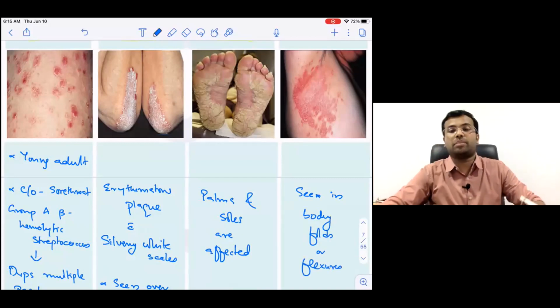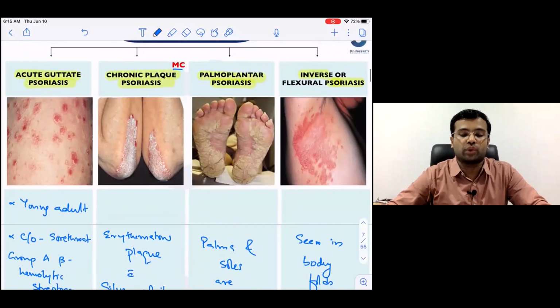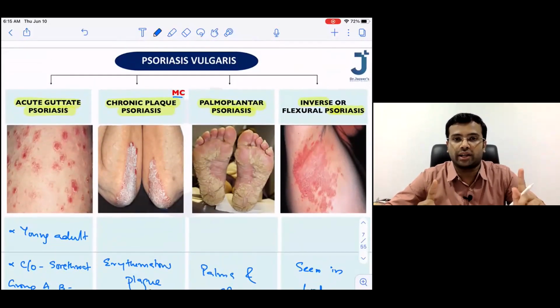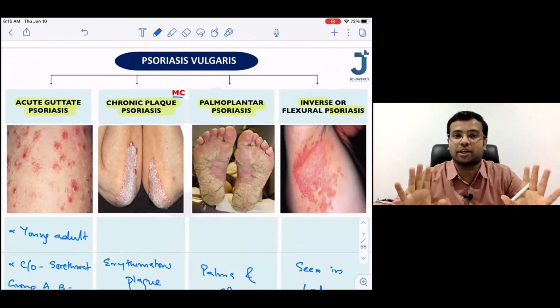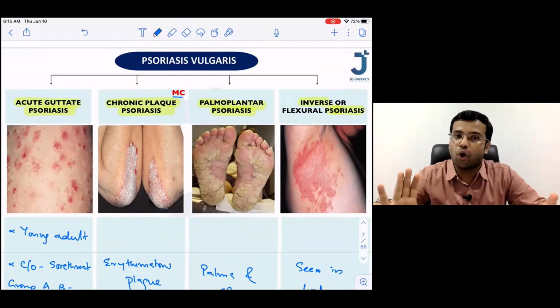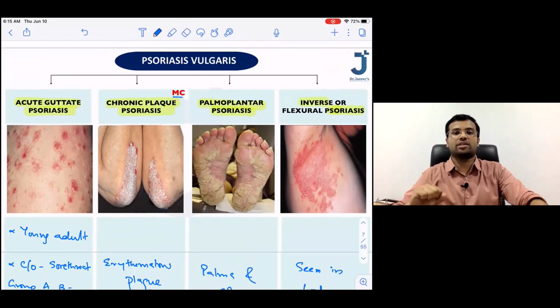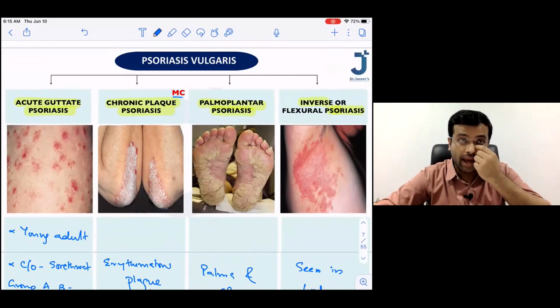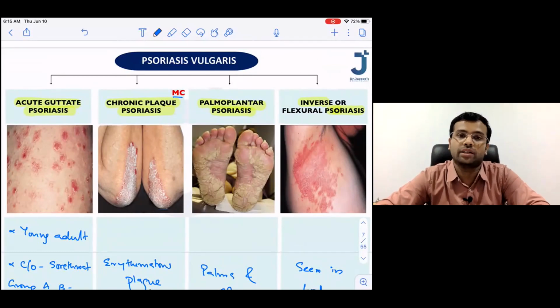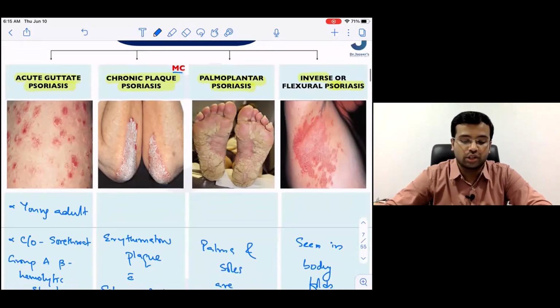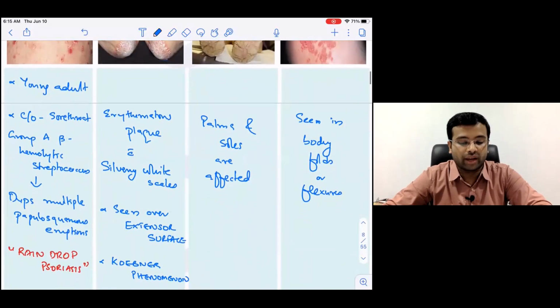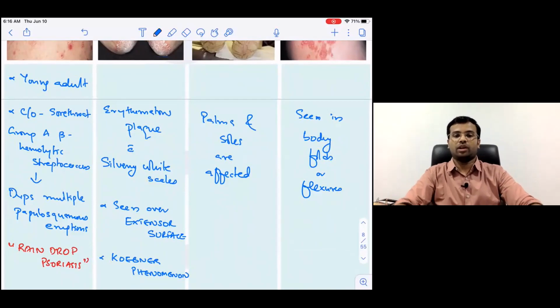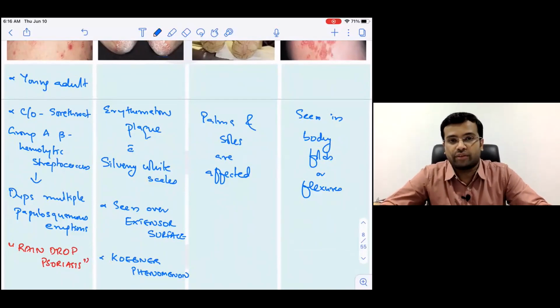So these are the basic ideas of the clinical types of psoriasis vulgaris. Quickly, acute guttate psoriasis is associated with infection because it is acute. Chronic means that is the most common type seen in the extensor surfaces, and Koebner phenomenon is seen. If the psoriasis is localized to the palms and the soles, it is called palmoplantar psoriasis. And if you're seeing the psoriasis kind of lesion in the flexural areas, you call it inverse psoriasis or flexural psoriasis. If all of you agree, I shall just proceed further. This is the first type of psoriasis that we have discussed now.